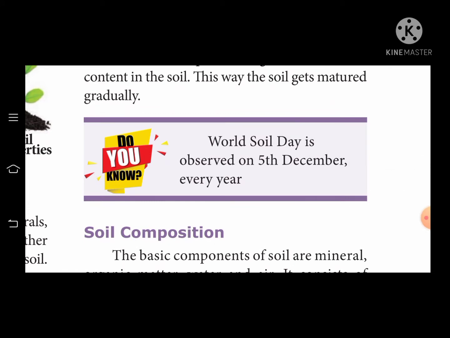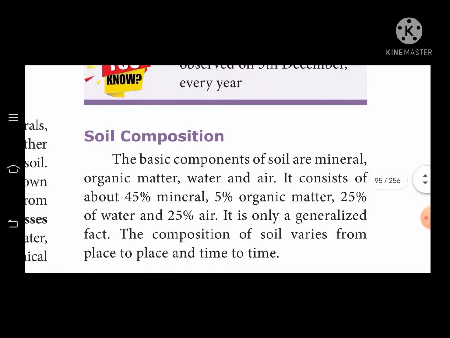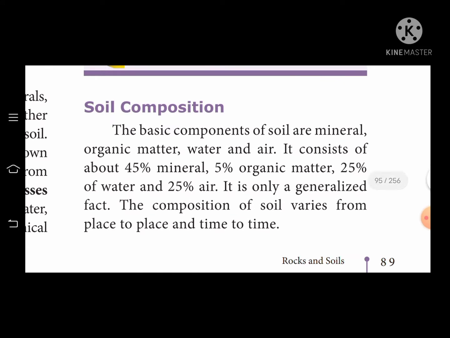Next, soil composition. The basic components of soil are minerals, organic matter, water and air. It consists of about 45% minerals, 5% organic matter, 25% water and 25% air.